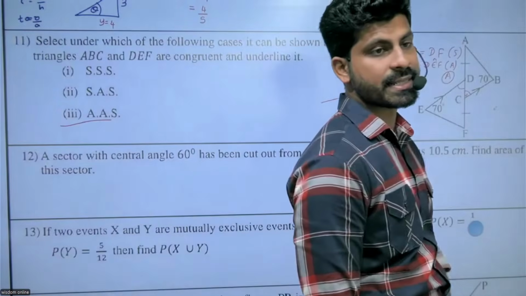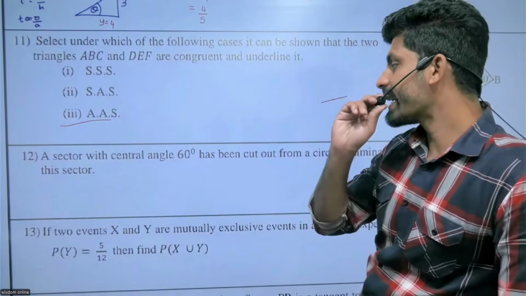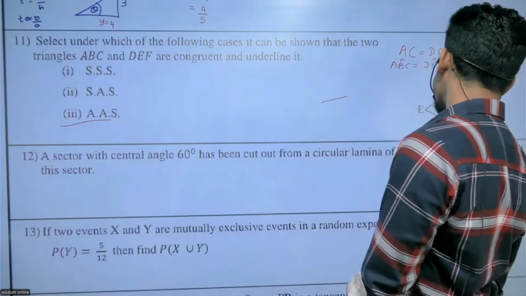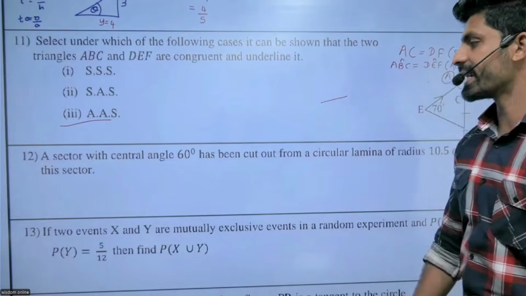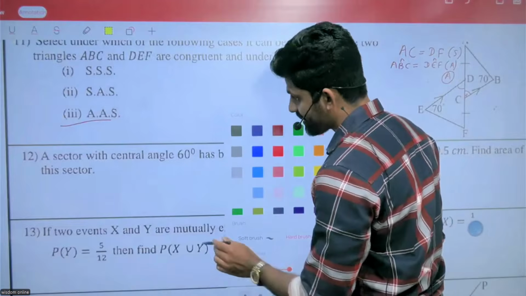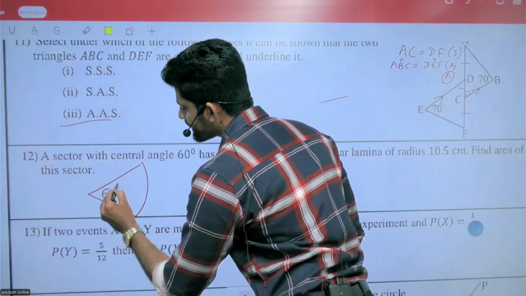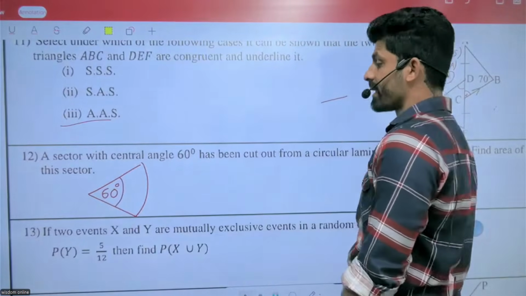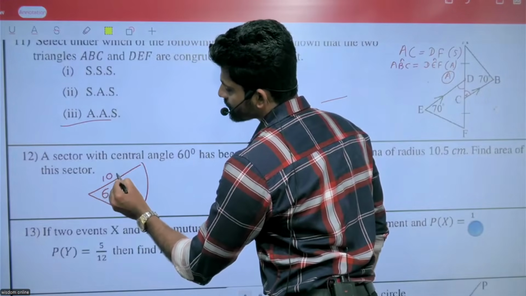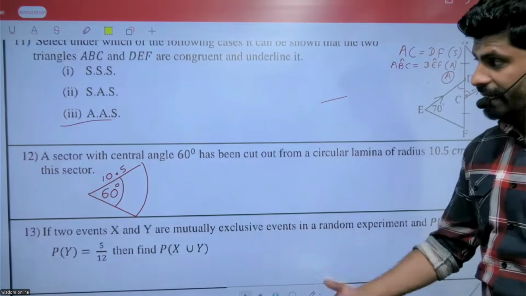A sector with central angle 60 degrees has been cut out from a circular lamina of radius 10.5 centimeters. Find the area of this sector. So there is a sector, the angle at the center is 60 degrees, and the radius equals 10.5 centimeters.